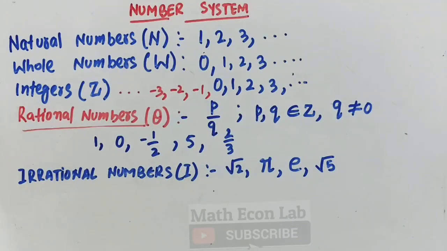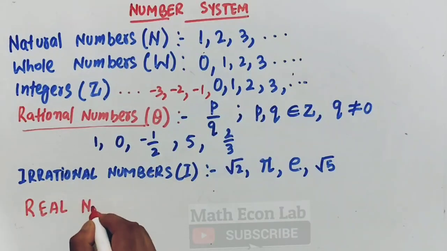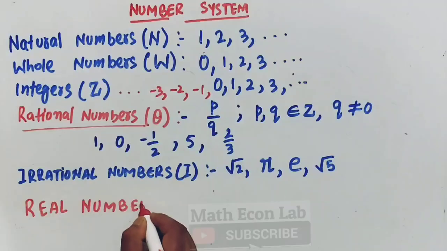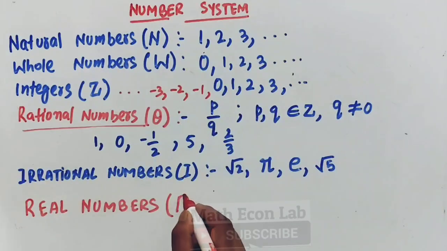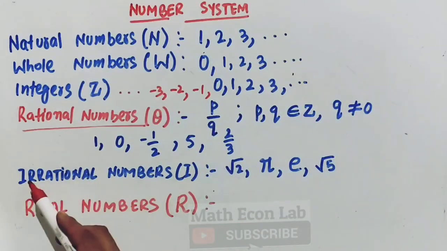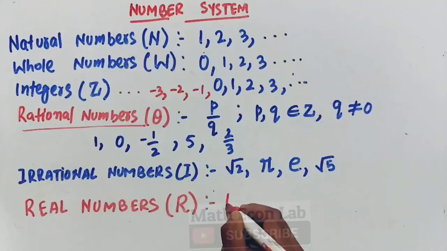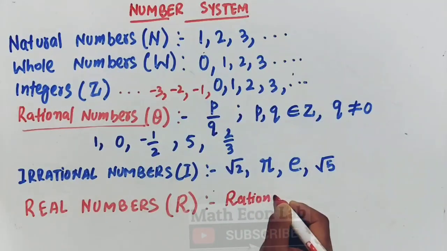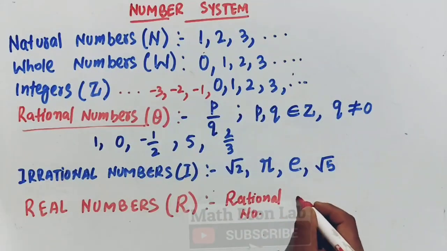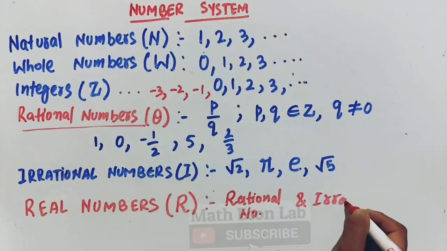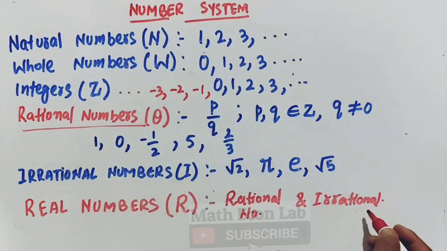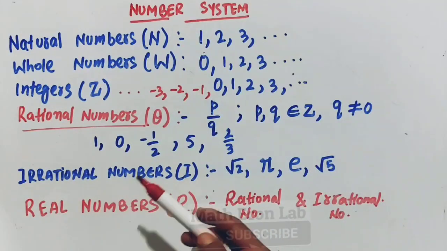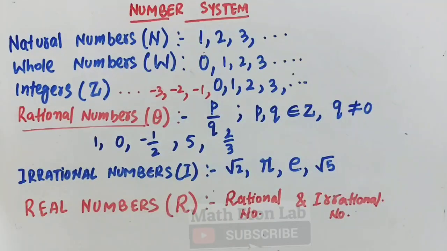Now we have the set of real numbers. Now what is a real number? Real numbers are denoted by letter R. So real numbers is a set that includes irrational numbers and rational numbers. So here we have the rational numbers, and irrational numbers. So the set of all rational and irrational numbers are called real numbers.